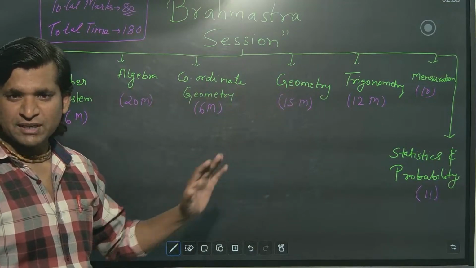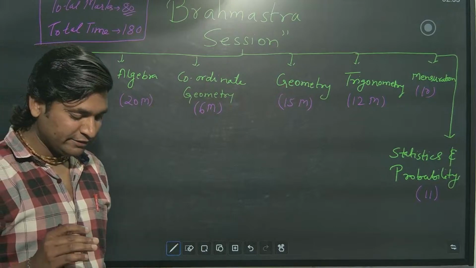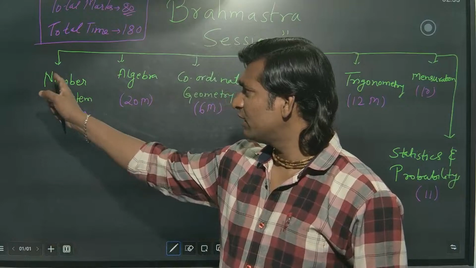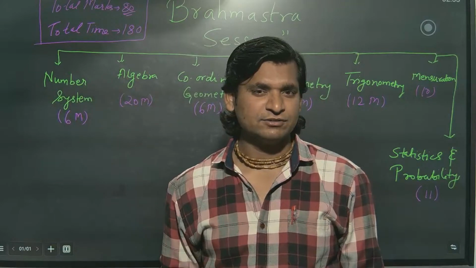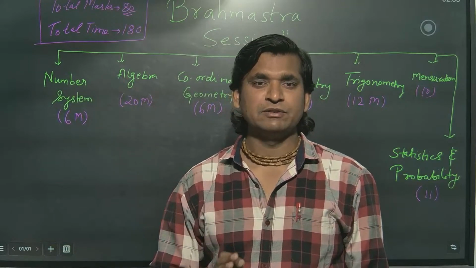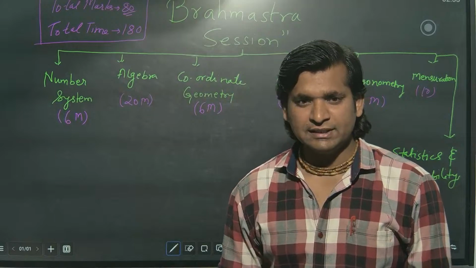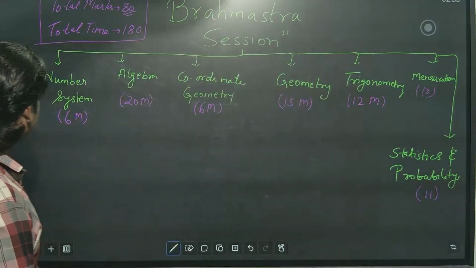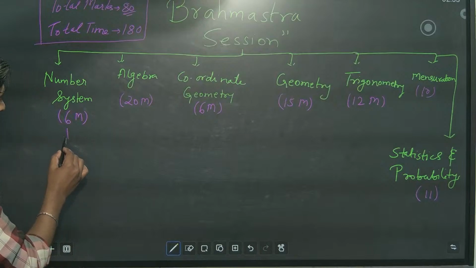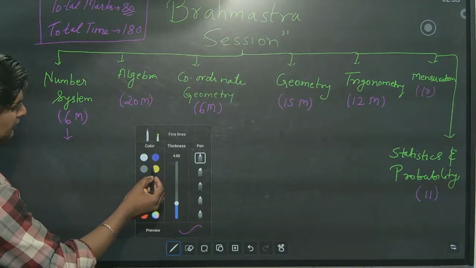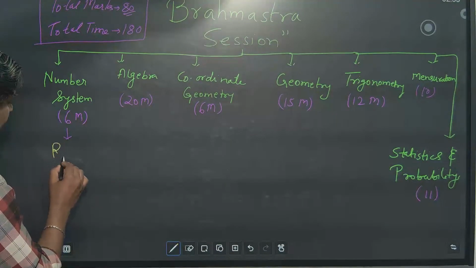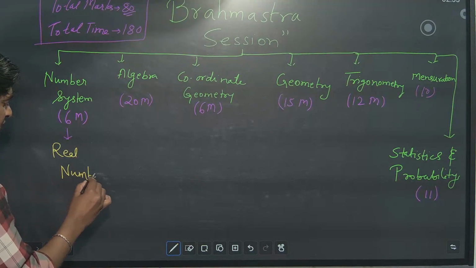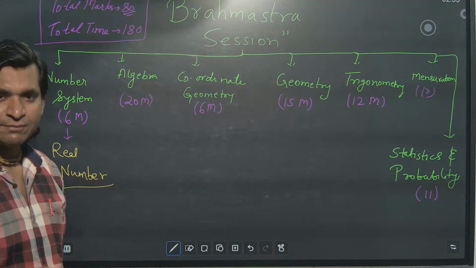So these 7 branches we have to use and we have to clear the exam. These are our main hurdles, 7 hurdles we have to clear with perfection. How will we clear them? Just follow step by step. First, in number system, one chapter comes, that is real numbers. Everyone knows real numbers is the first and the easiest chapter.